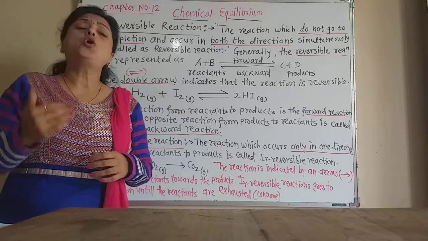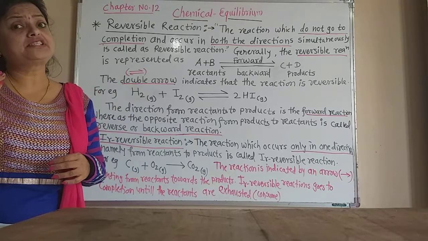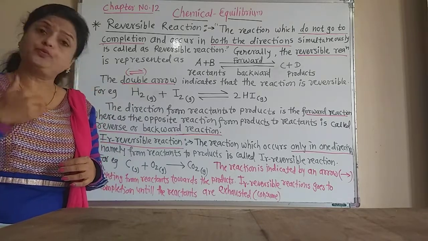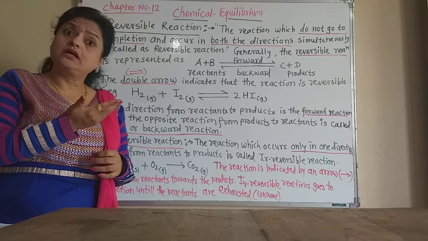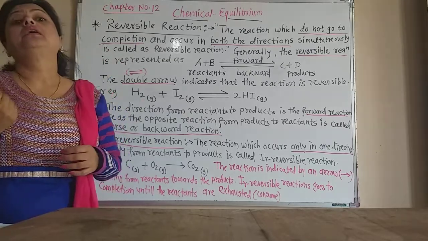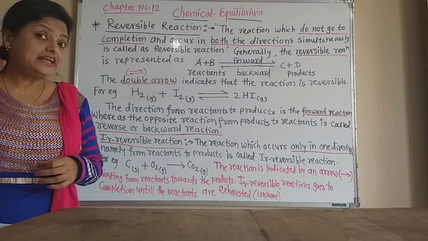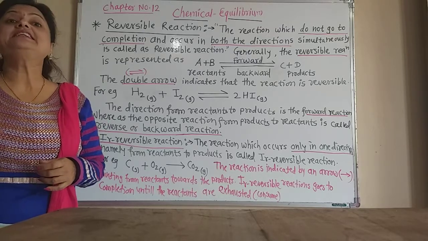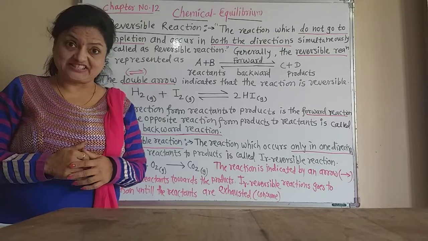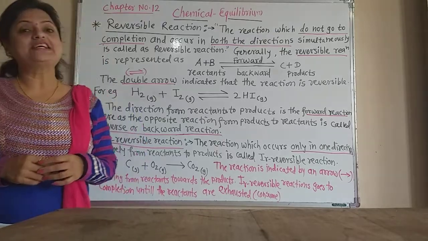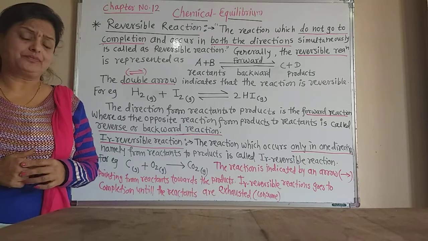That means how many moles of the reactants are changed into products, exactly the same number of molecules are changed into reactants again. At that time, dynamic equilibrium is achieved by such reactions, and those reactions are called reversible reactions.